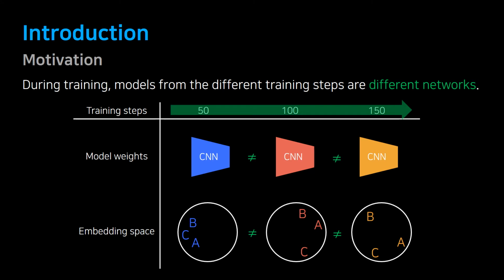This is the motivation of our proposed method, MemVir. When we trained the learning model, each model had a different weight in each training step because there was a series of weight updates, so they were basically perceived as different models. Then different embedding spaces will be obtained for classes A, B, and C at different training steps.